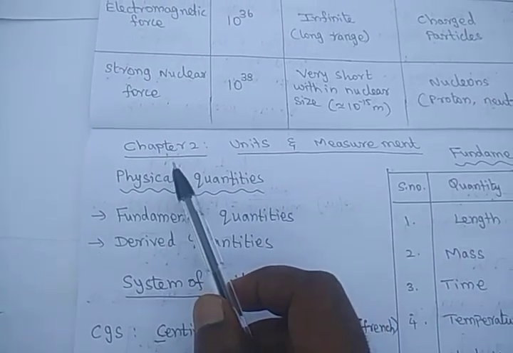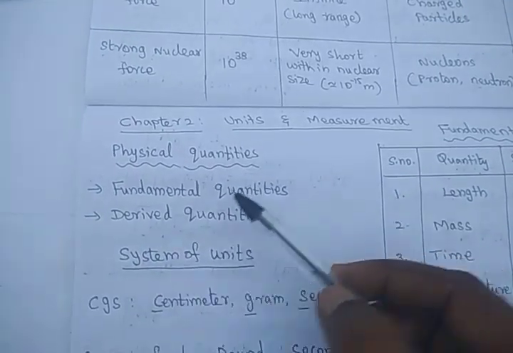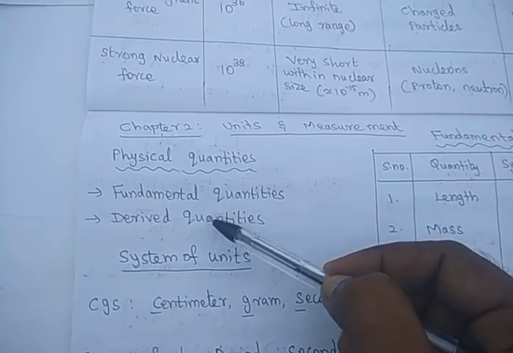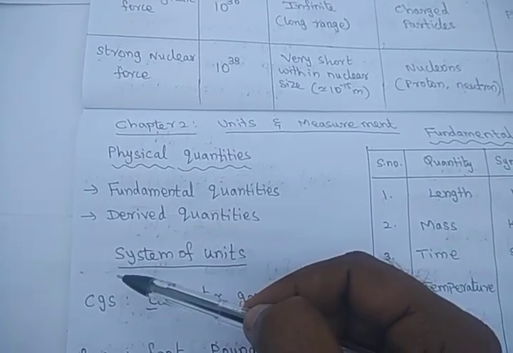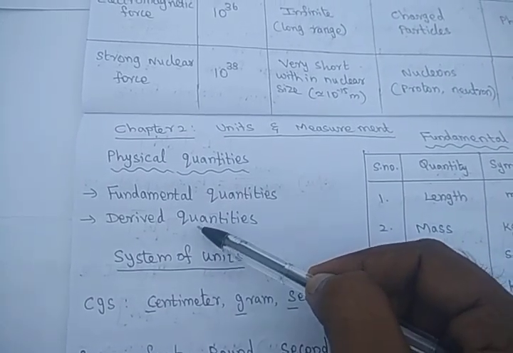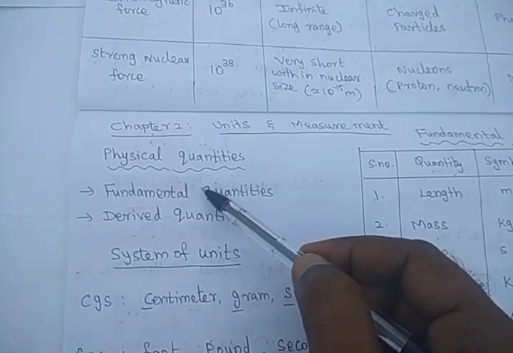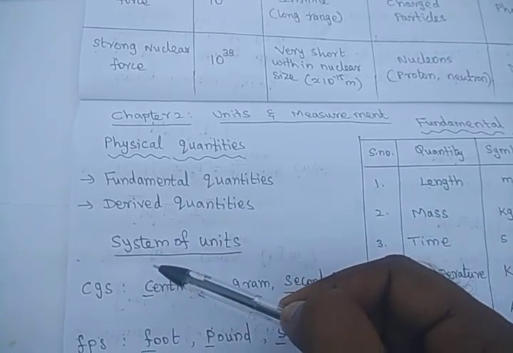Dear students, in this session we are going to see about chapter 2, units and measurement. The physical quantities are classified into fundamental and derived quantities. You have already studied this in lower classes. There are 7 fundamental quantities and a large number of derived quantities. The quantities which are derived from the fundamental quantities are called derived quantities. The quantities which do not depend upon any other quantities are called fundamental quantities.